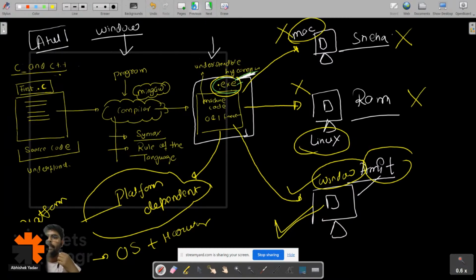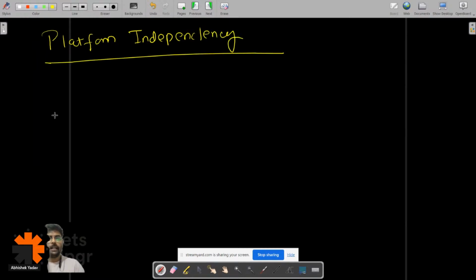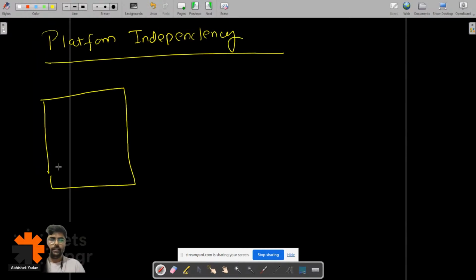So now, James Gosling and Patrick Naughton, they are three persons, right? With their Green Team, they are working on that part. They wanted a language that is platform independent. So let's understand how Java is able to achieve this platform independency, right? Again, we have the source code that is written in Java, and this time, since we have the Java code, the extension is .java, and let's assume the name of the file is what?